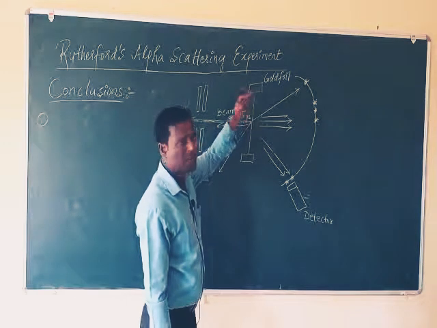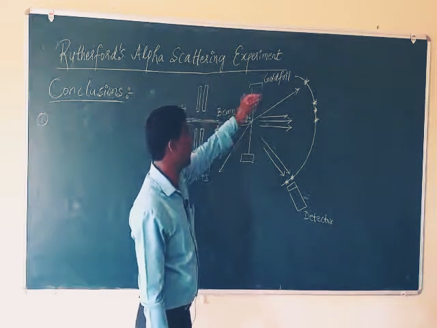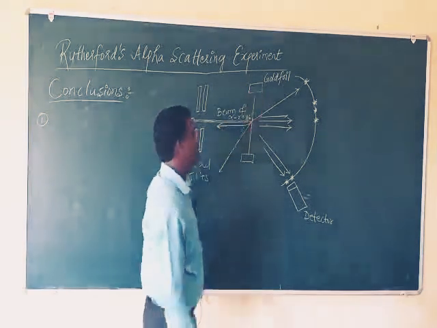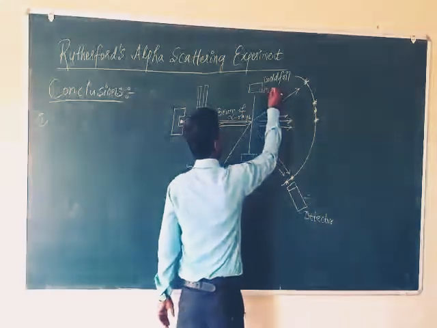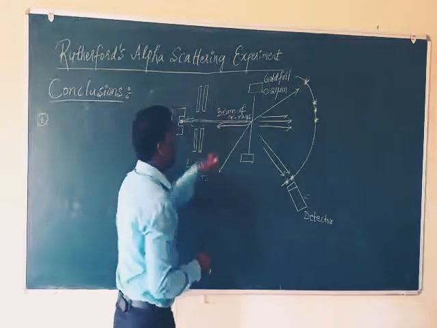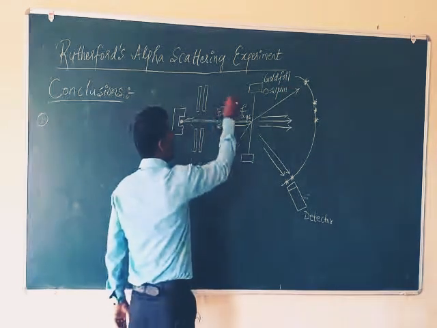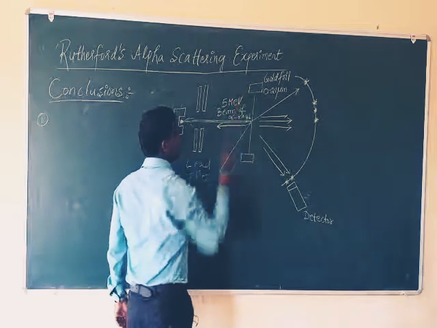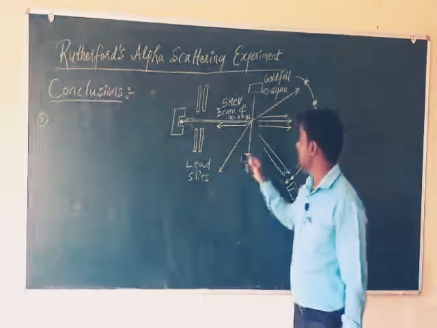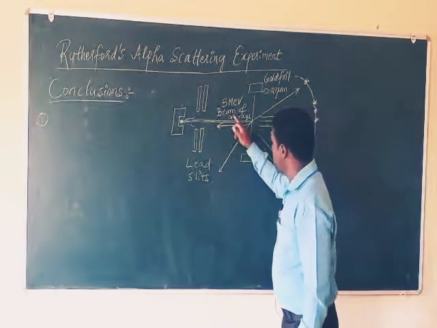This gold foil has a thickness of 0.21 micrometer, and the energy of the alpha rays is 5 mega electron volt.